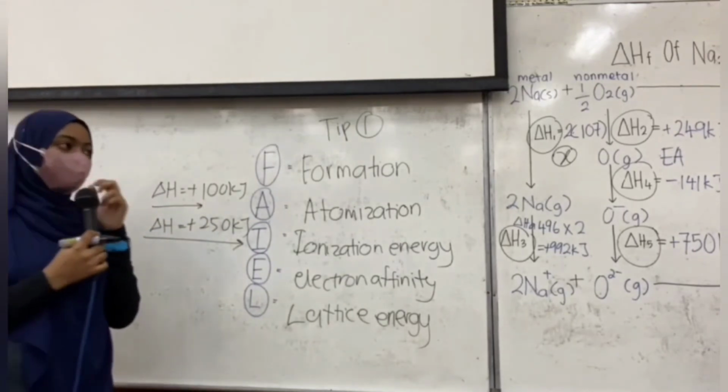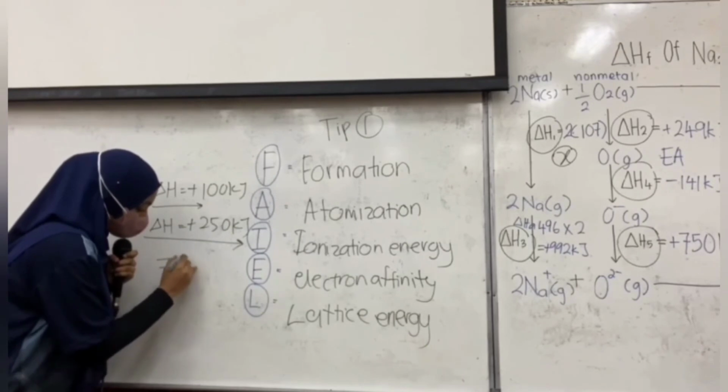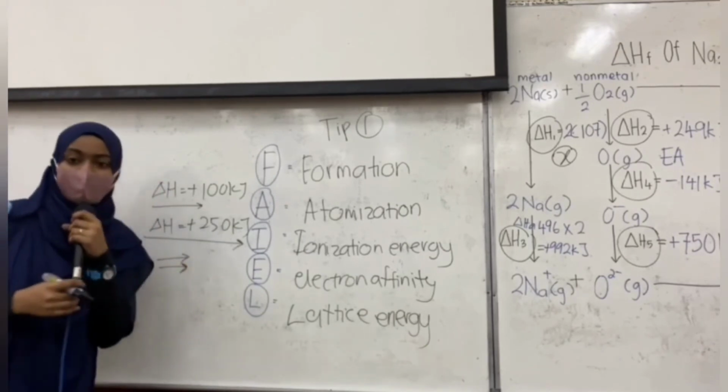Okay, you have to differentiate. Not every line has equal length.